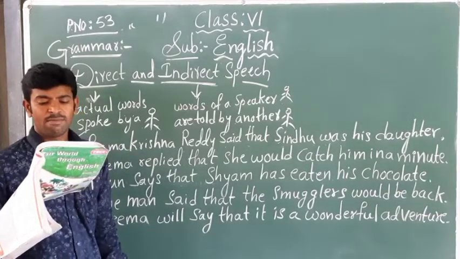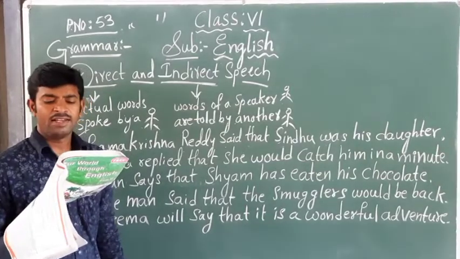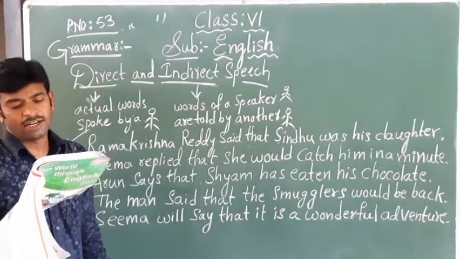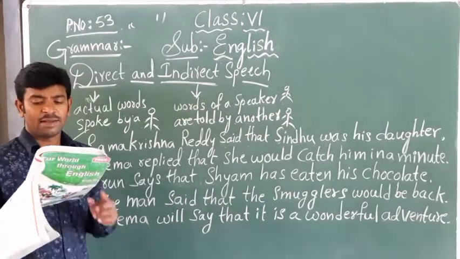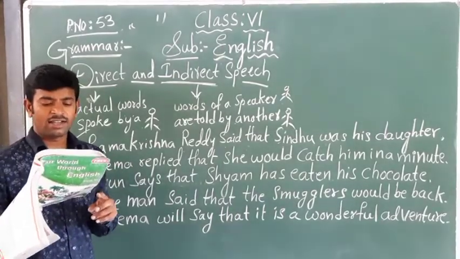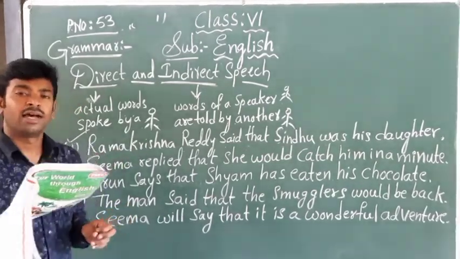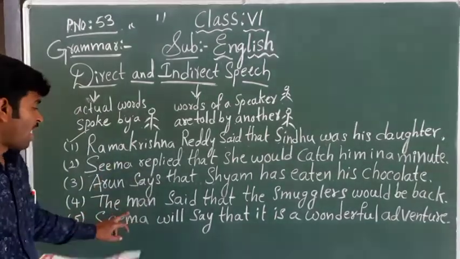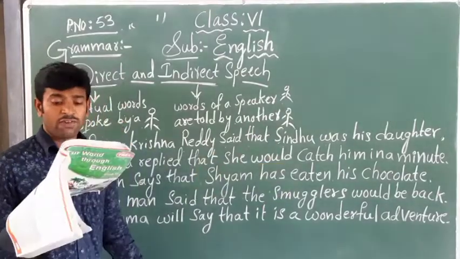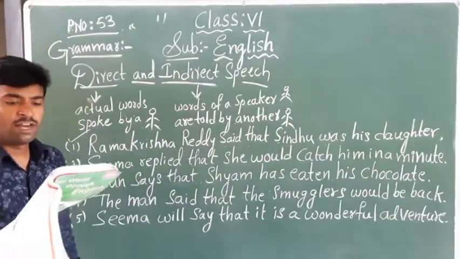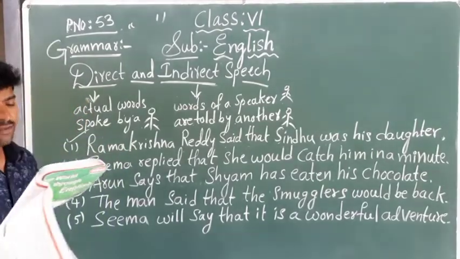Next, fourth one. "The smugglers will be back," the man said. Now, how are we converting into indirect speech? Directly, the man is telling the exact words. What has the man told? The smugglers will be back. The man said that the smugglers would be back. Will becomes what here? Would. The smugglers would be back, the man said.